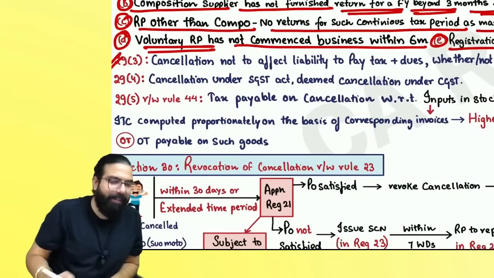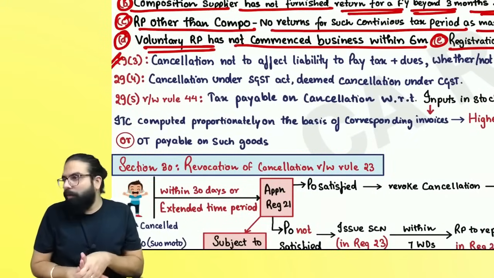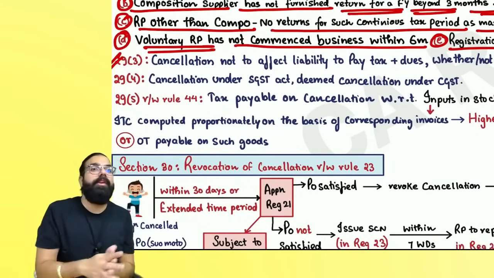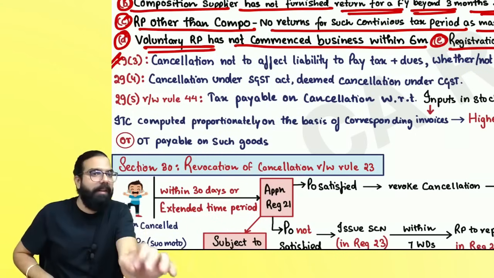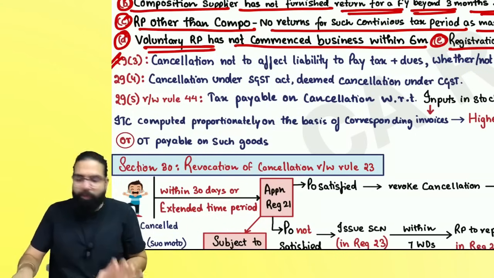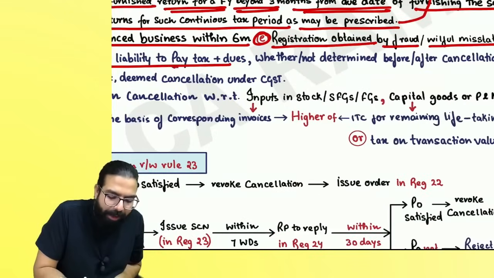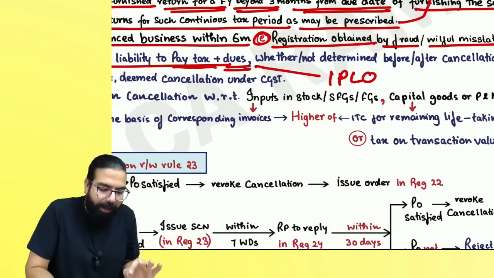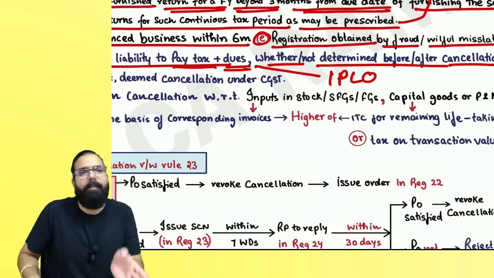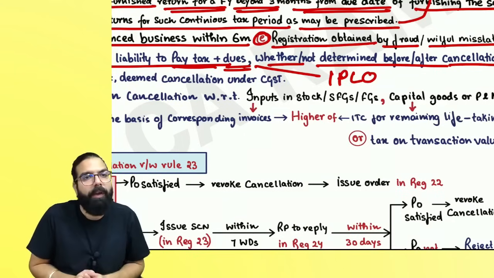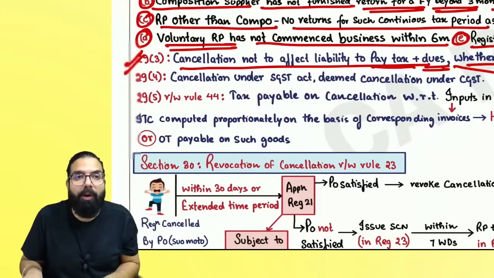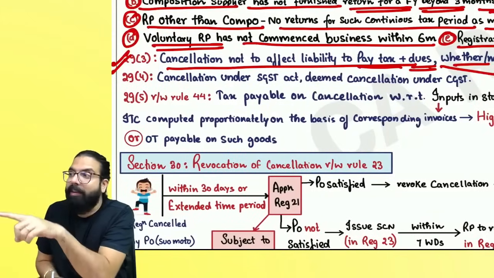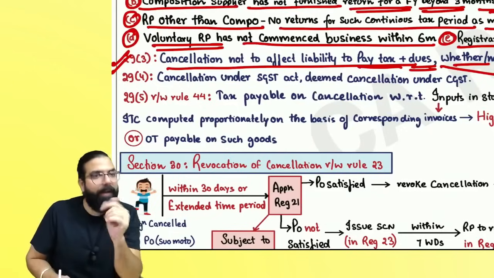Sir, my registration is cancelled. Section number 29(1) or 29(2), if your registration is cancelled, sir, whatever money I have taken, I will not give. Government is telling, beta, even if your registration is cancelled, you are still liable to pay the dues. Cancellation not to affect the liability to pay tax and dues. Dues means whatever interest, penalty, late fee or any other amount you have to pay. They are telling whether or not determined before or after cancellation. Might be before cancellation they would have given you a demand order, or might be after cancellation they give you a demand order. Whatever it is, you are still liable to pay the dues, because that time you were registered. If any dues are there, they will collect.